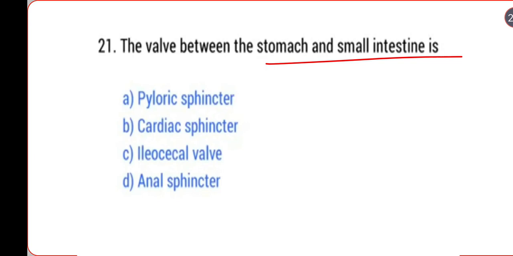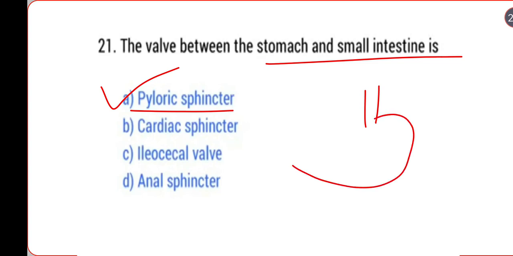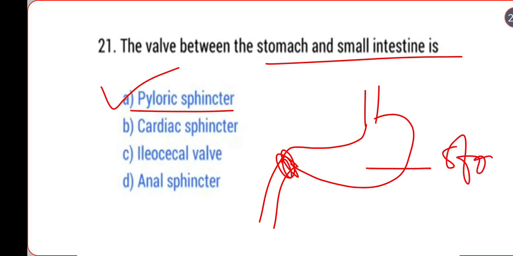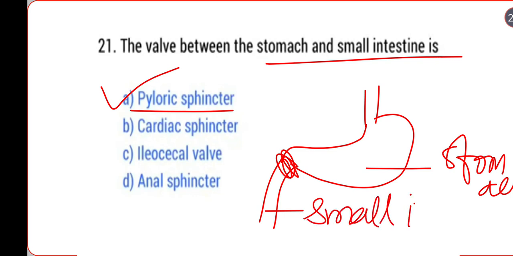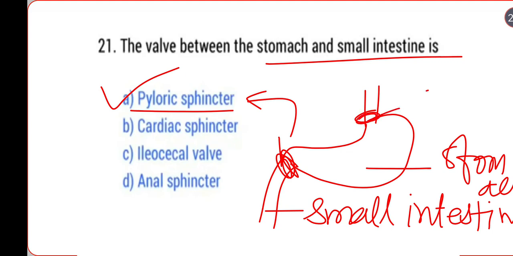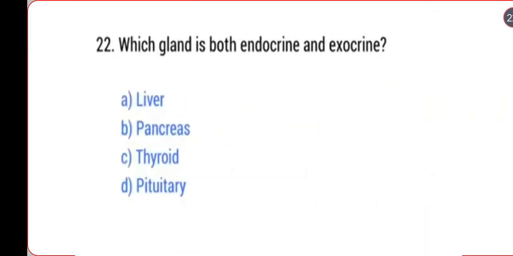And this is the cardiac sphincter. Okay, next, which gland is both exocrine and endocrine?